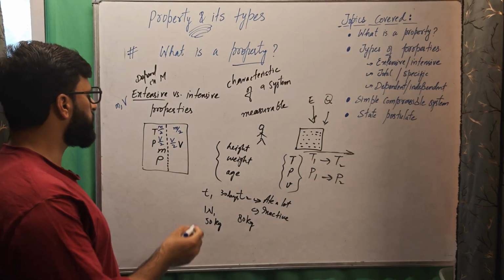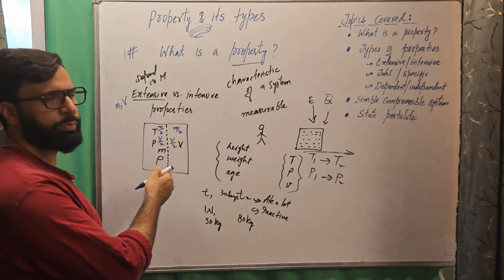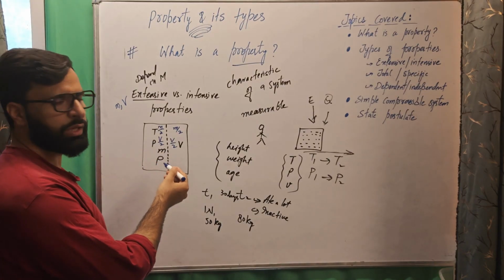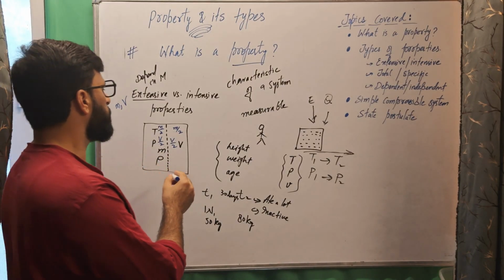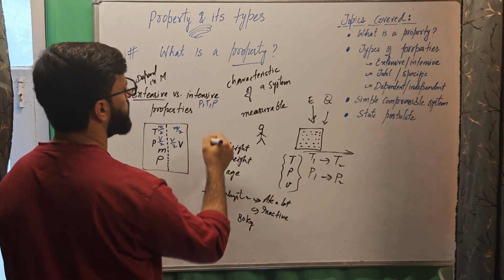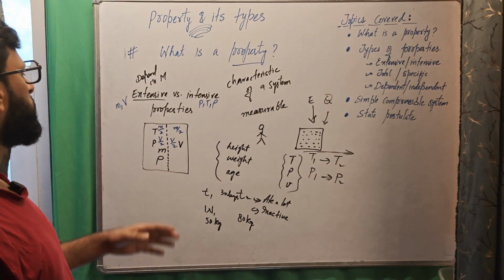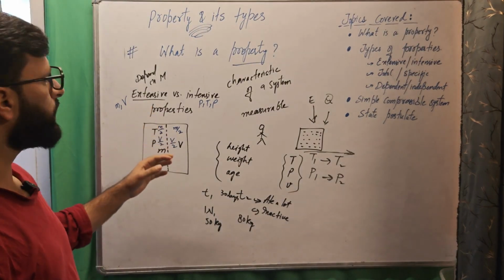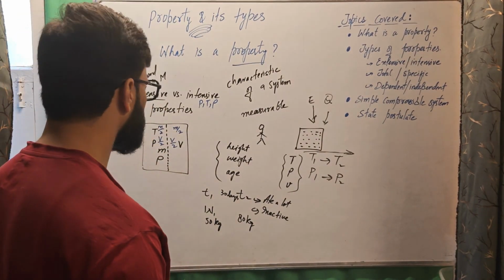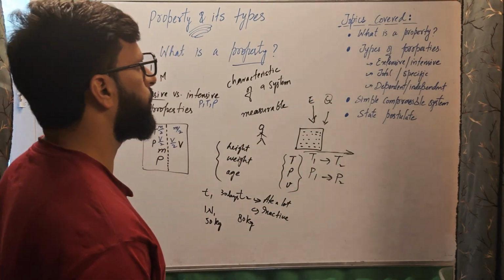Now, temperature obviously will not be divided. What the temperature was before will be the same after the partition, and pressure will be the same, density will be the same. So these are the intensive properties: temperature, pressure, density. The properties which depend on mass are extensive properties, and properties which do not depend on mass are intensive properties. Now, total and specific properties.